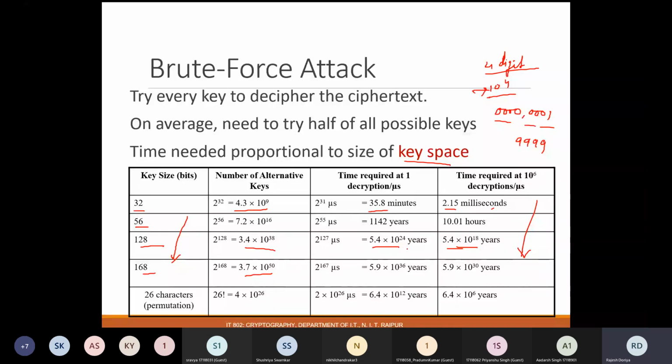So if the key space is large, then the attacker has to explore all the keys. But even after increasing the key size or the key space, one cannot ensure security. So what is the reason? We are going to see that reason.